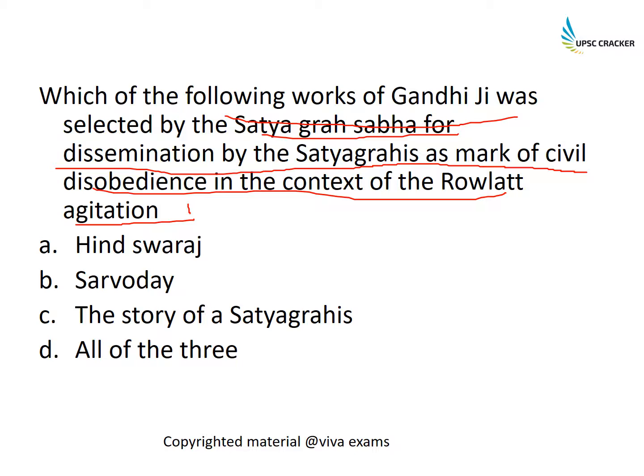So basically what we are being asked is which works of Gandhiji were considered as Bible for this Satyagraha, by the Satyagrahis who were taking part in the civil disobedience movement. So Swaraj was one of them, Sarvodaya again, and the story of Satyagrahi. So all three of them were considered holy in that context. So the answer would be all of the three.